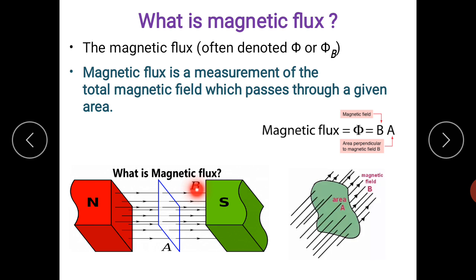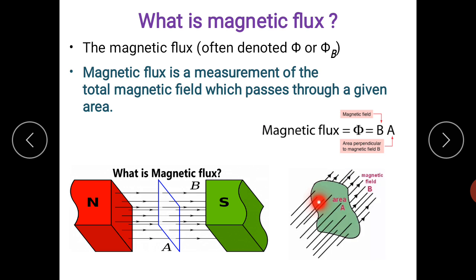What is magnetic flux? You can see the magnetic lines passing through the area A. Here one area A is defined, and the magnetic field B is going through the area. Now let's discuss the definition. Magnetic flux is the measurement of the total magnetic field which passes through a given area.